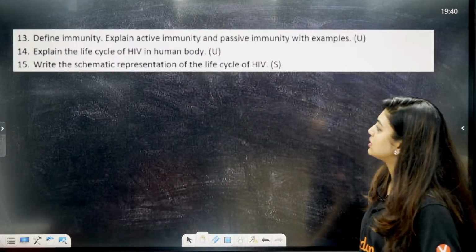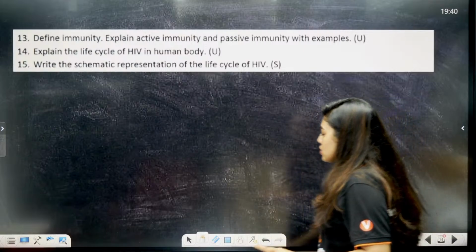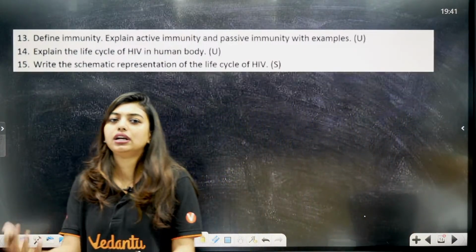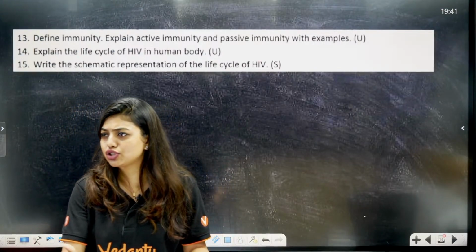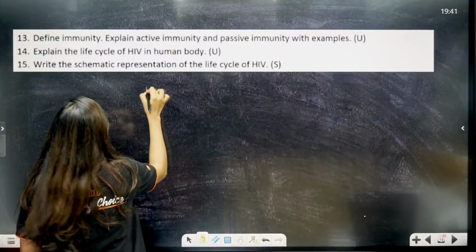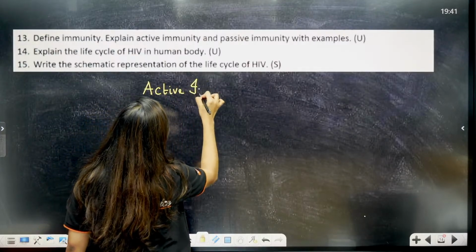Trust my words. Now, define immunity, explain active and passive immunity. Students, immunity means what? The ability of the body to fight a pathogen, right? That is exactly immunity. Now, active and passive immunity: remember, active immunity.